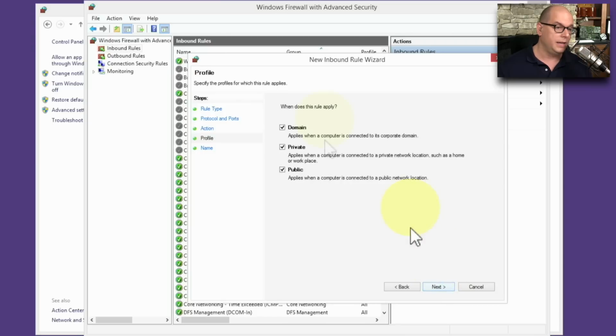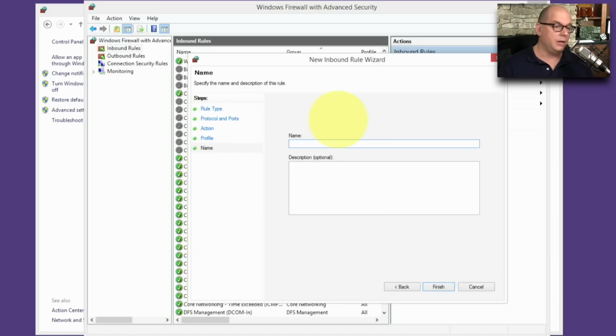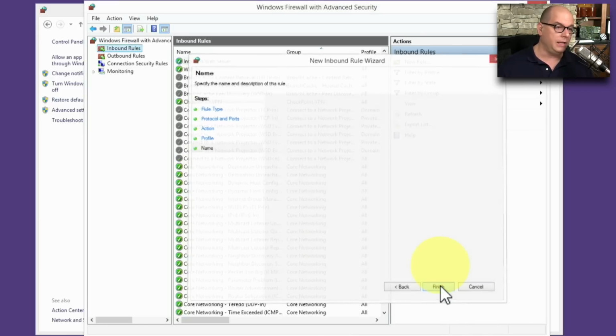So let's click Next. And it says, when does this rule apply? In this case, I'm only setting up this rule for my private network, not for my domain connected network, and not when I'm in public. So we'll click Next. And now I can apply a name. Let's call this Inbound Web Server. And I can even put a description here if I wanted, and click Finish.